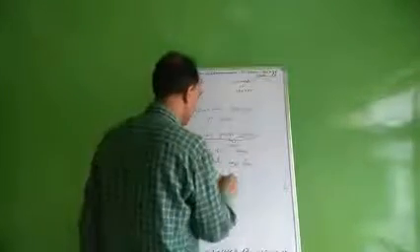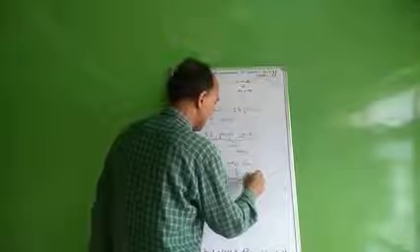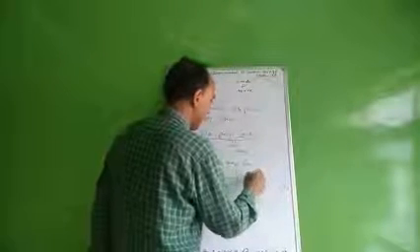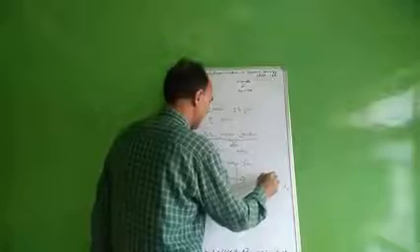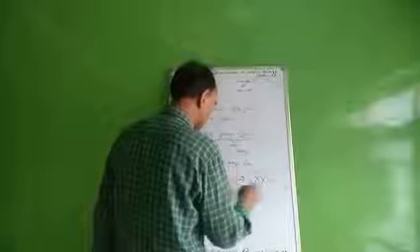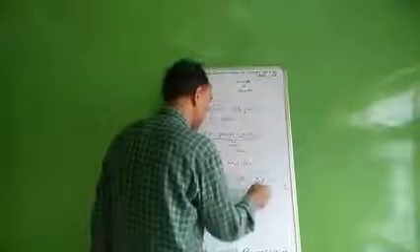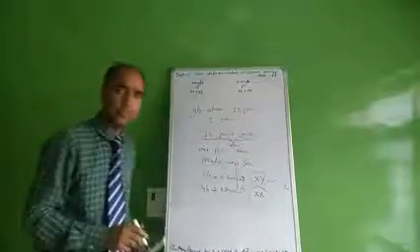The only difference between male and female is that male have two different types of sex chromosomes, X and Y. Y is shorter than the X chromosome, and female have two identical sex chromosomes, X and X.